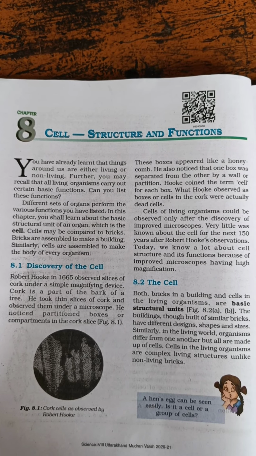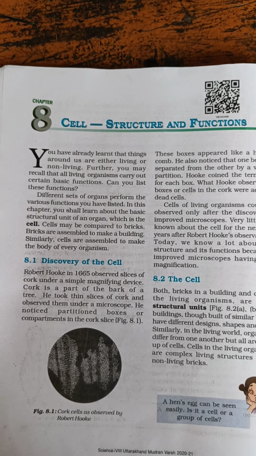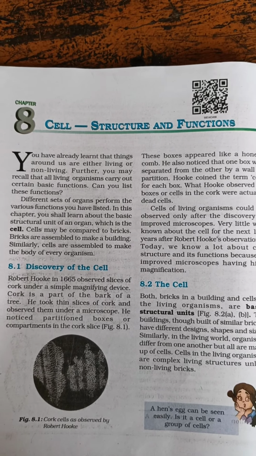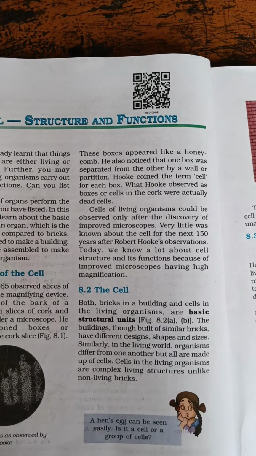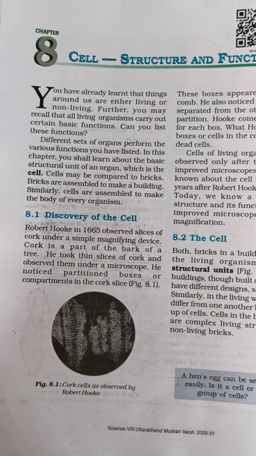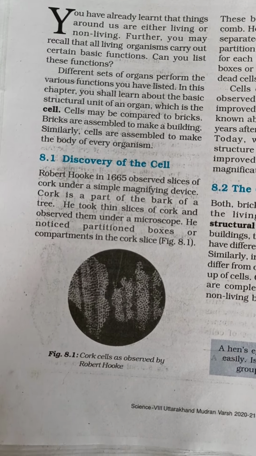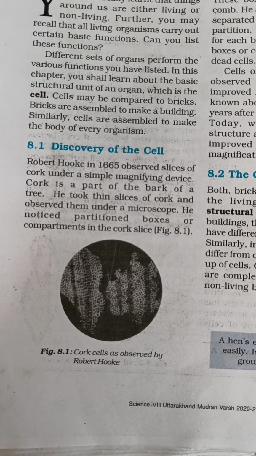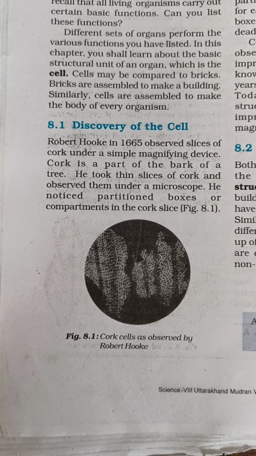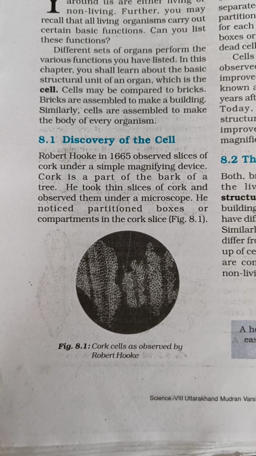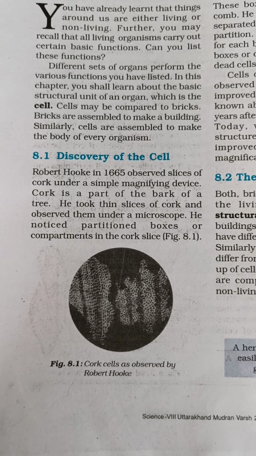He noticed partitioned boxes or compartments in the cork slices. Figure 8.1, cork cells as observed by Robert Hooke. This picture you can see.